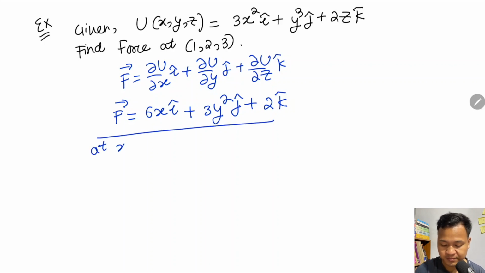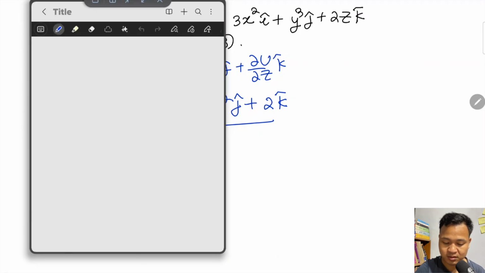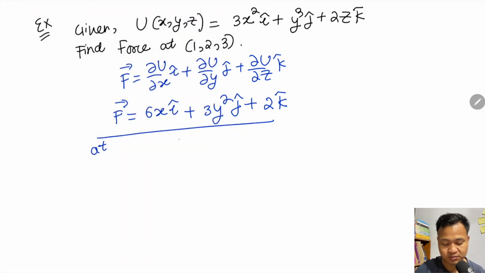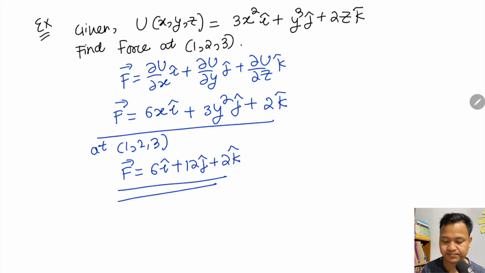Now at position 1, 2, 3, the x value is 1, the y value is 2, and the z value is 3. Putting these in, force is equal to 6 into 1, 6 I cap, plus 3 into 2 square: 2 2s are 4, 4 3s are 12, 12 z cap, plus 2k cap. So this is the force.